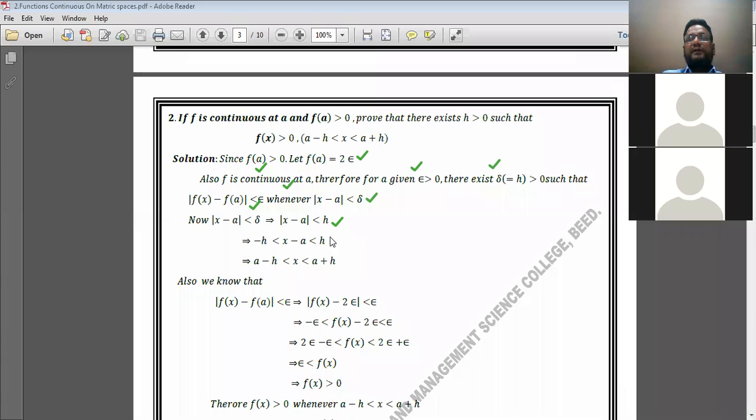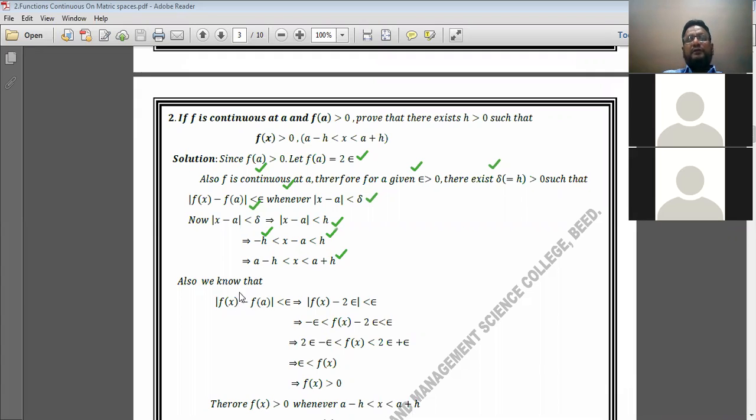This implies that, because you know if mod of x is less than 1, then we can write minus 1 is less than x less than 1, negative on the left, positive on the right. Similarly here, this means minus h is less than x minus a less than h. Okay, now if we take a to the left, this will be a minus h is less than x, and on the right it is less than a plus h, which means x lies in between a minus h and a plus h.